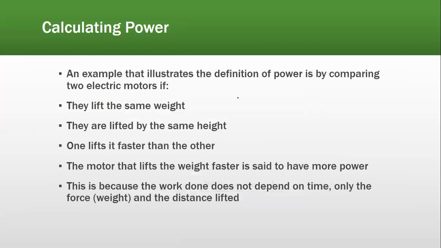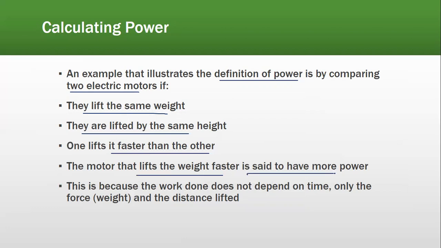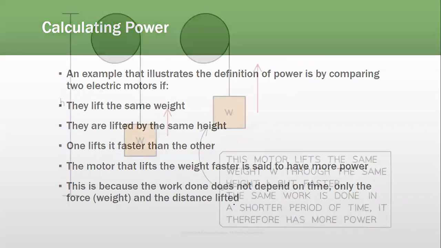An example that illustrates the definition of power is by comparing two electric motors if they lift the same weight and they are lifted by the same height. One lifts it faster than the other. The motor that lifts the weight faster is said to have more power. Both of them have the same weight. Both of them have the same height, but one of them reaches in a lesser time. Lesser time means faster, means more power. Lesser the time, more power. This is because the work done does not depend on time, only the force, weight, and the distance lifted.